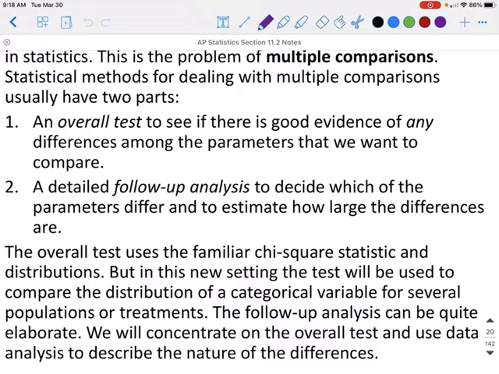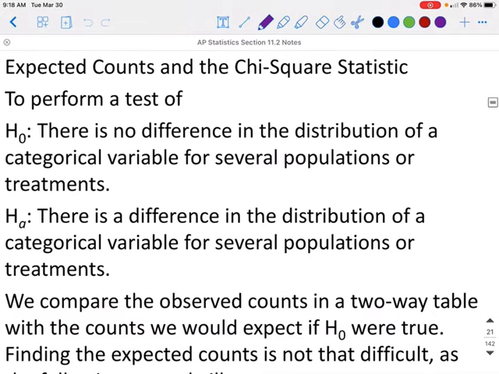The overall test uses the familiar Chi-Square statistic and distributions. But in this new setting, the test will be used to compare the distributions of a categorical variable for several populations or treatments. The follow-up analysis can be quite elaborate. We will concentrate on the overall test and use data analysis to describe the nature of the differences.